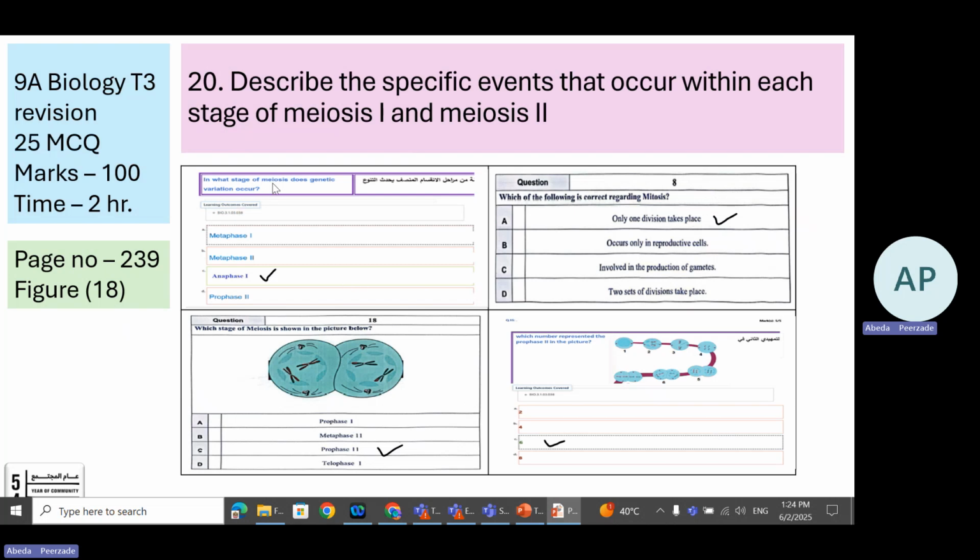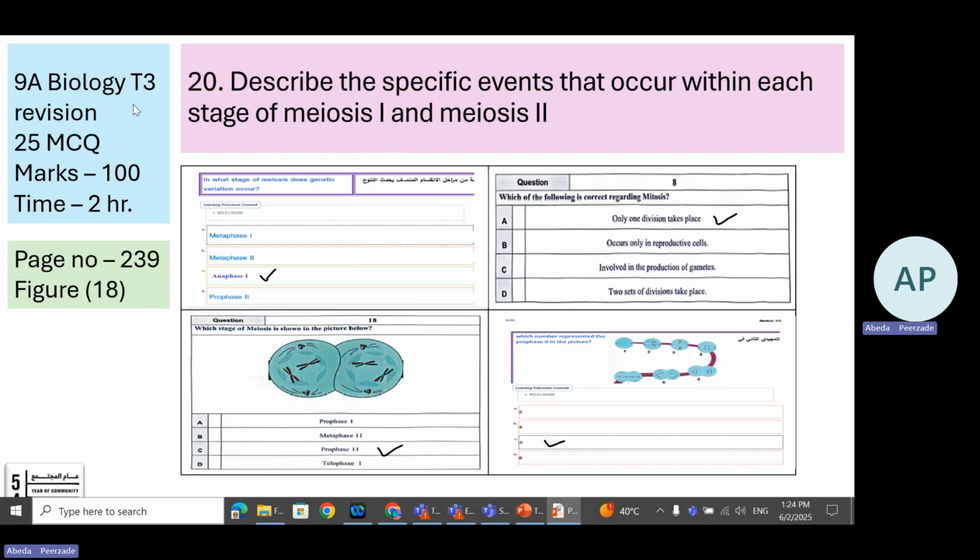What stage of meiosis does genetic variation occur? That is anaphase 1, where the chromatids are being pulled away to different poles. Which of the following is correct regarding mitosis? Only once the division takes place. Mitosis, not meiosis, so read the question well, guys. Each question carries 4 marks.